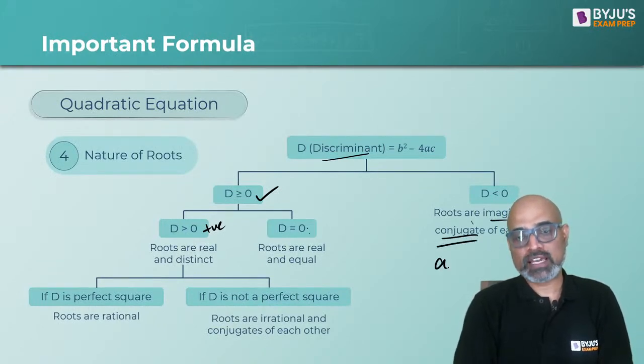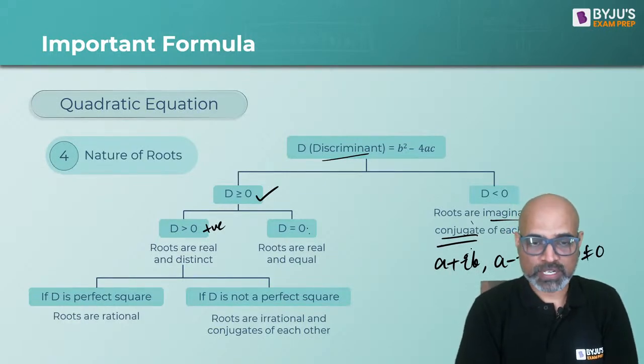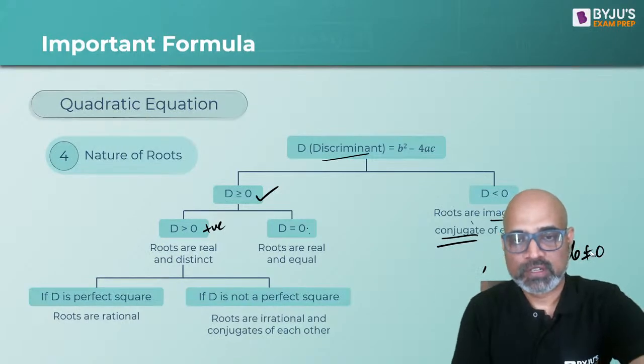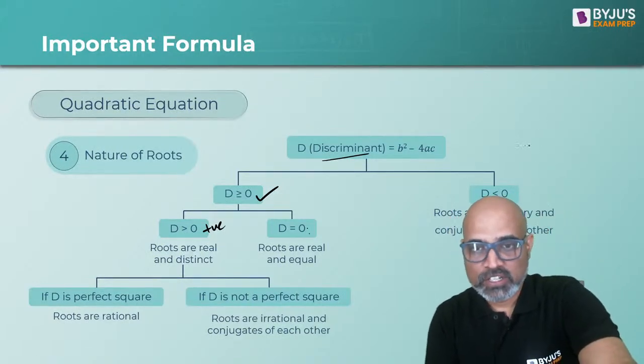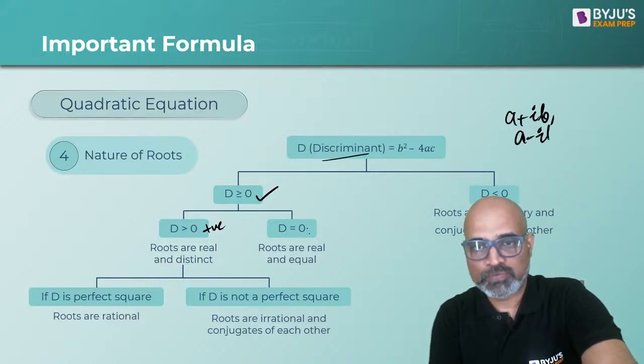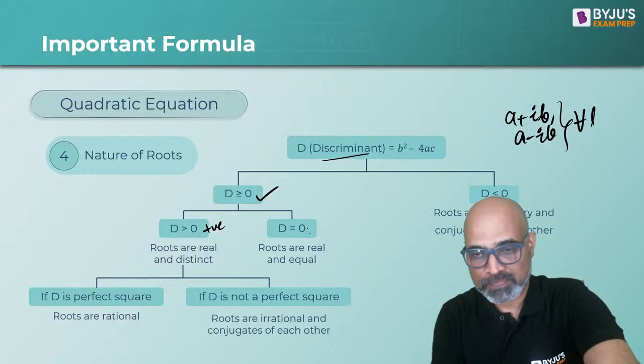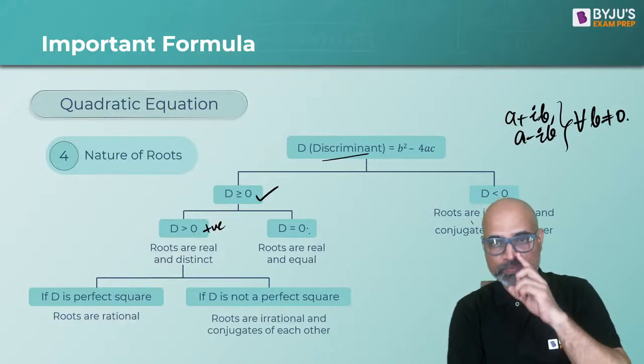Conjugate means, if one root is of the form a plus ib, the other root will be of the form a minus ib, and here b should not be 0. B is not going to be 0. So I should be writing it above, because I think you guys won't be able to see this. So if one root is of the form a plus ib, the other root will be of the form a minus ib, where b is not going to be equal to 0, right?